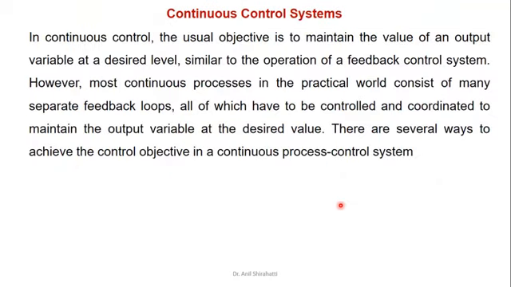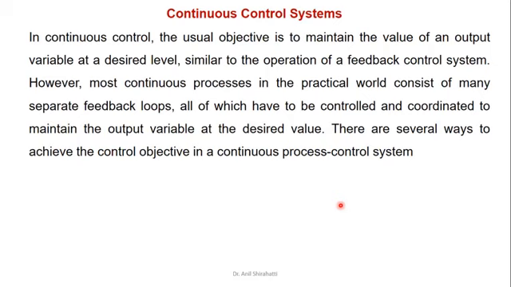Next is the continuous control system. There are two kinds: open loop control system or closed loop. The difference between open and closed loop is that in open loop, if I give an input, I don't have any idea whether the output I am expecting came or not. I just give the input and see the output.